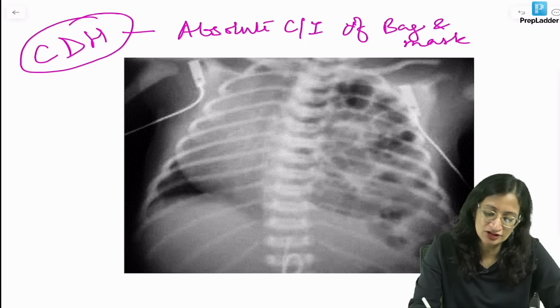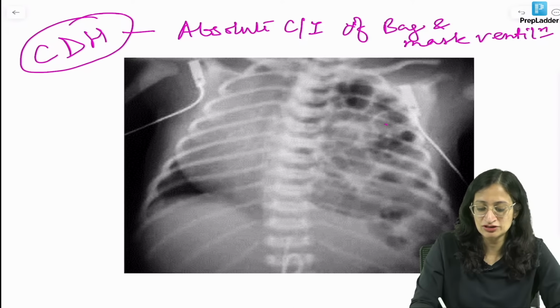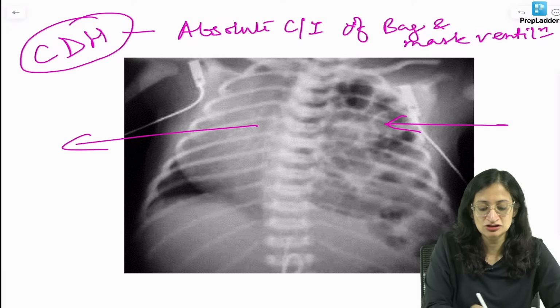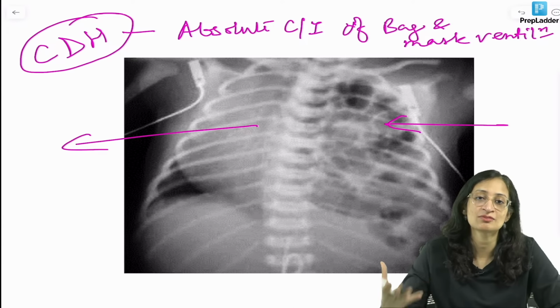So the absolute contraindication of bag and mask ventilation is CDH. So in congenital diaphragmatic hernia, you can see here the spotter. You can see bowel gas shadows in the thorax, you can see mediastinal shift, the heart shadow has moved here, and you can see hardly any lungs, so pulmonary hypoplasia.